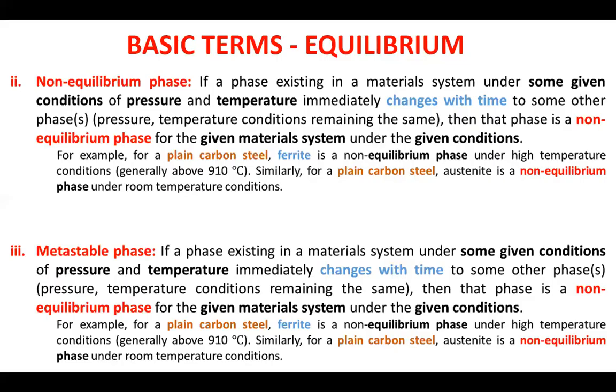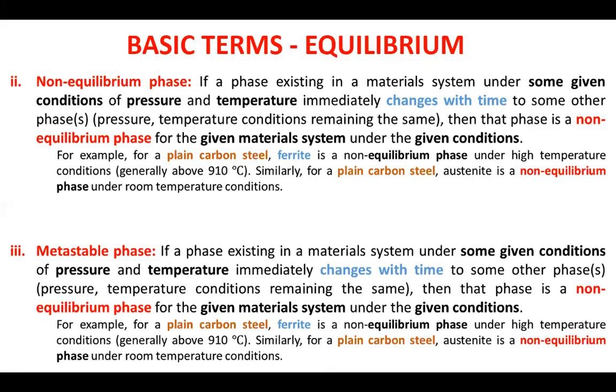Because if under some conditions a phase does not transform or even have a tendency to transform, then it is an equilibrium phase. But because this phase is having a tendency, it's not an equilibrium phase.